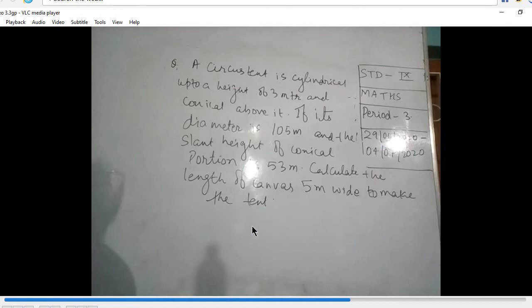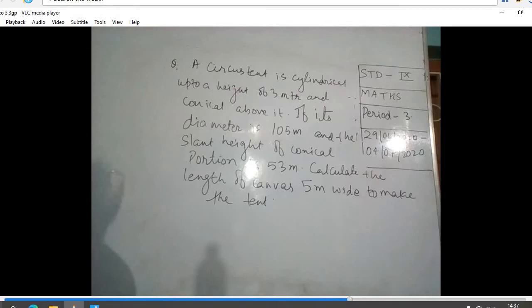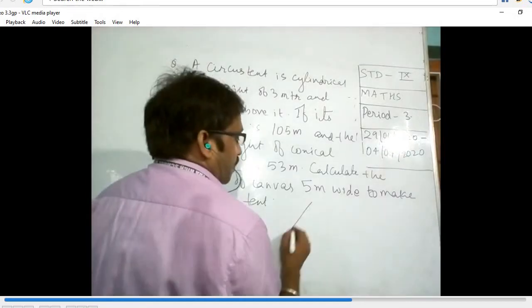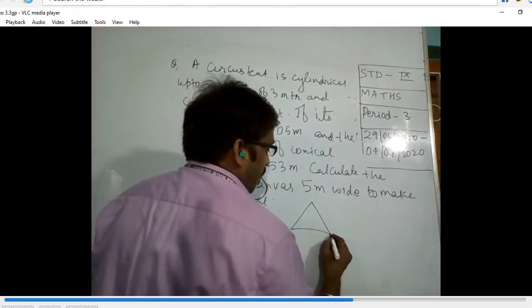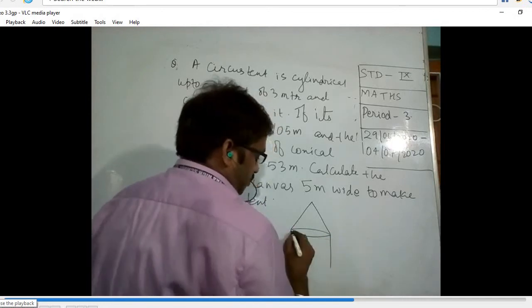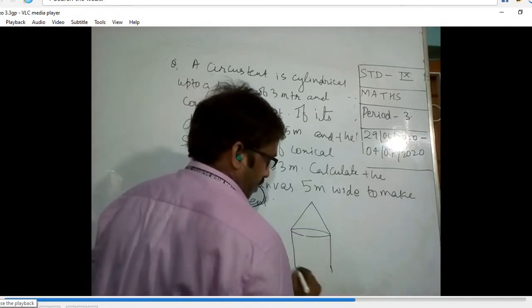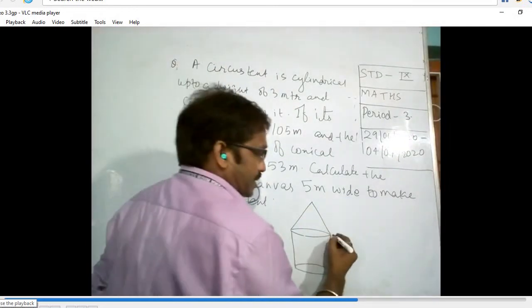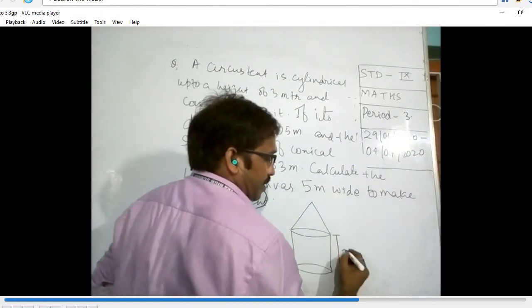Okay, so see this here. This is the figure of this question. This is my tent here. Up to this height is 3 meter.